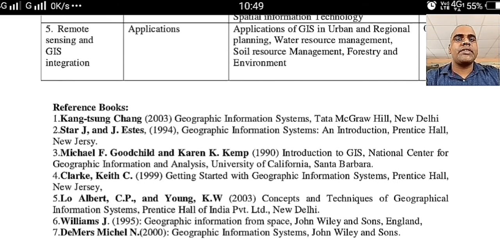Here are a few reference books which are mentioned, out of which I would like to recommend the first one, that is Kang-tsung Chang's Geographic Information System book, published by Tata McGraw-Hill, New Delhi. As well, though it is not mentioned here, I would like to recommend the book Geographical Information System written by N.G. Reddy. You can use these two books for this semester.